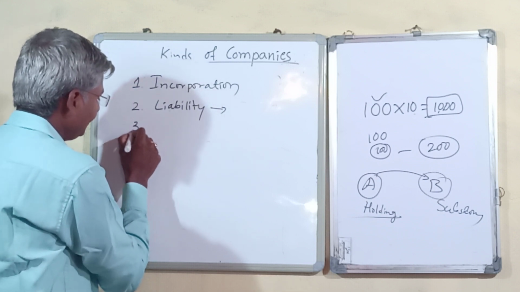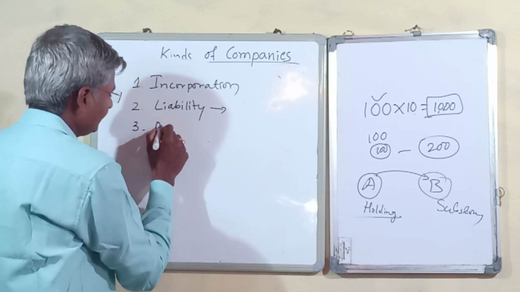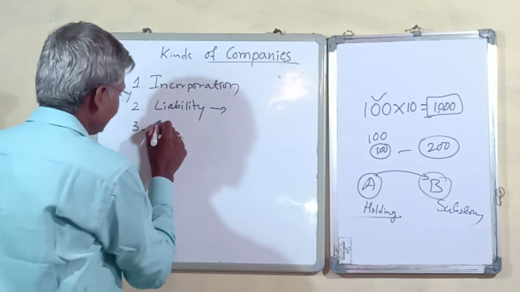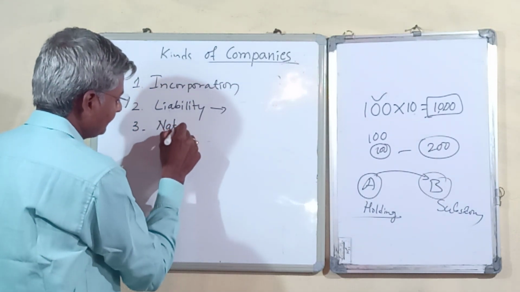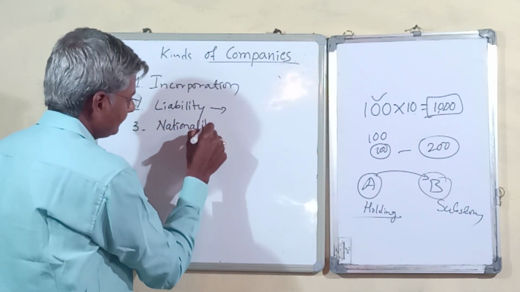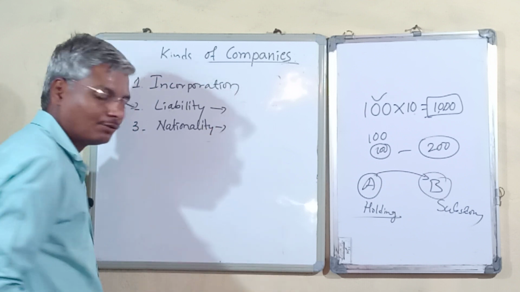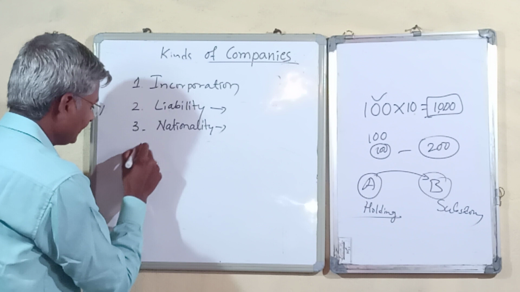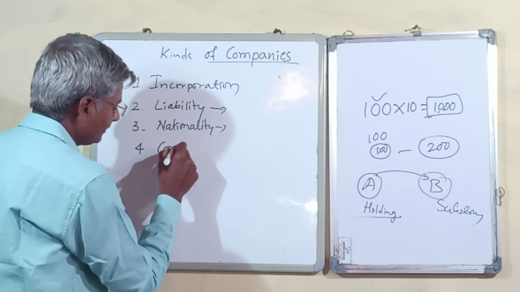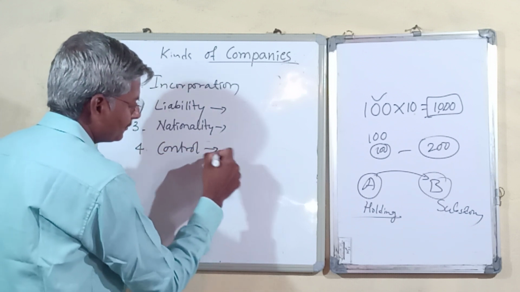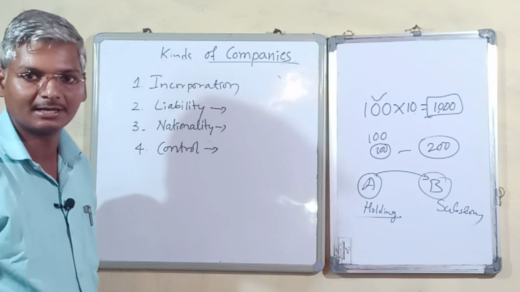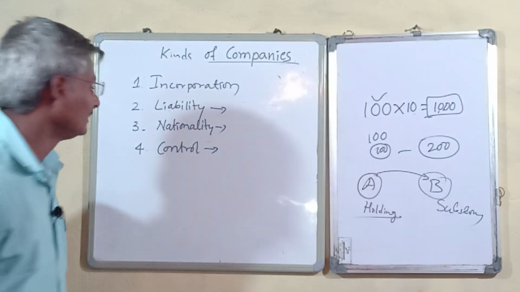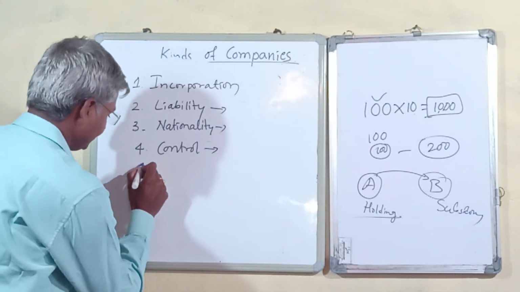Based on nationality, we have domestic companies and foreign companies. The fourth category is based on control: we have holding company and subsidiary company.